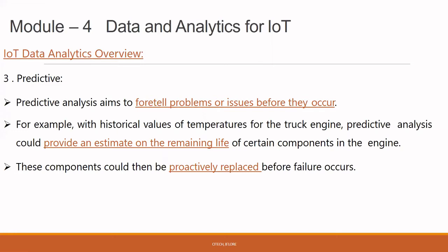For example, with historical values of the temperature of a truck, we are going to predict using the old values, comparing whether it is my truck temperature or the engine temperature. If it goes to a peak, we automatically need to conclude that if it increases, the truck engine may fail. So this corresponds to being replaced proactively before failure occurs, so that I may stop my truck, or replace it, or leave it for maintenance of my engine or my truck. This is how it is proactively replaced. This we call predictive.